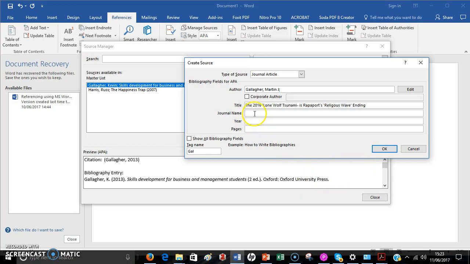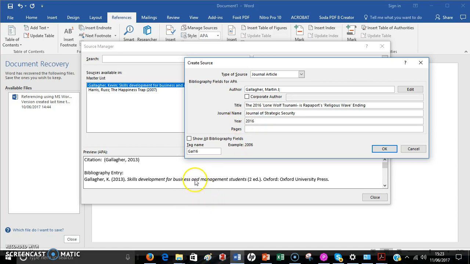And we need to put the journal name in, and it's the Journal of Strategic Security. Okay, the year is 2016.